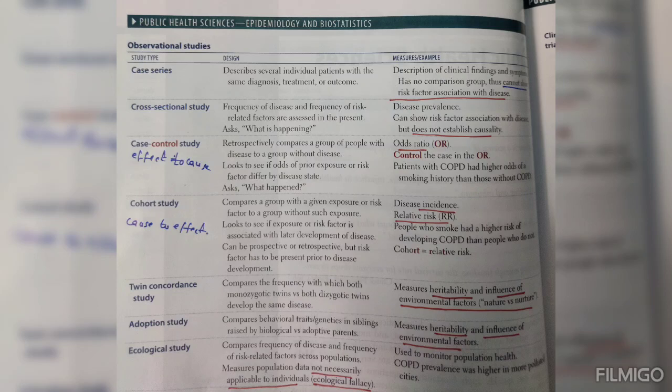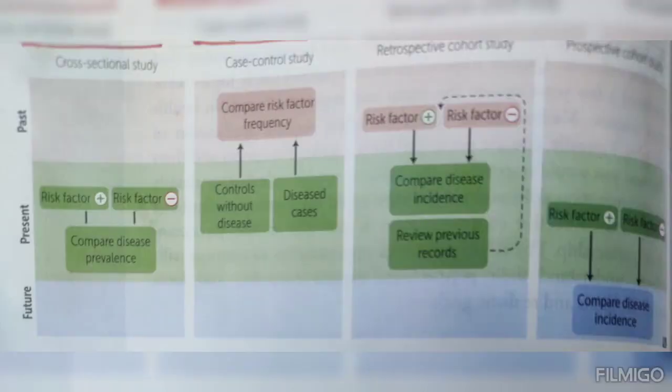The measure of the case control study is odds ratio. In order to elucidate the case control study, we use something called odds ratio. To explain with an example, patients with COPD had higher odds of smoking history than those people without COPD. Next, we will discuss the cohort study.